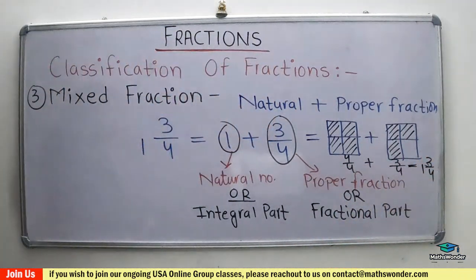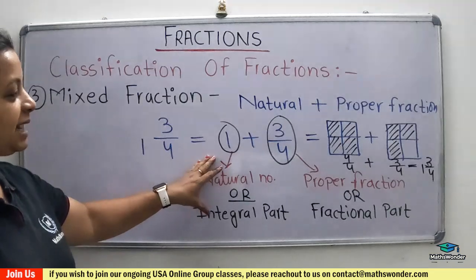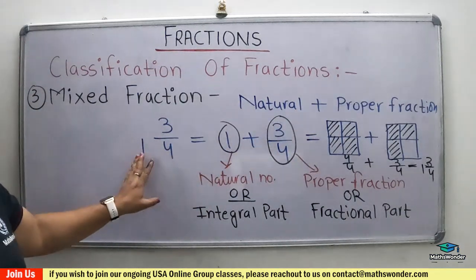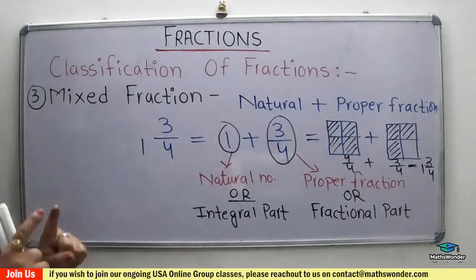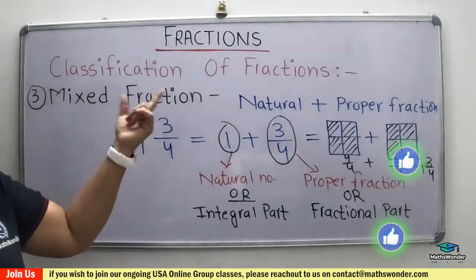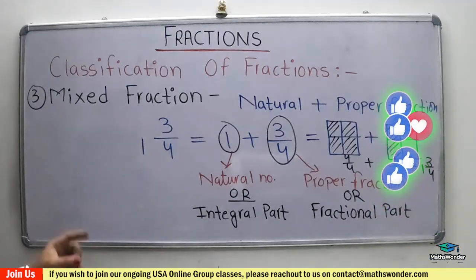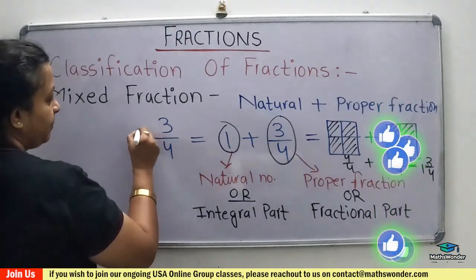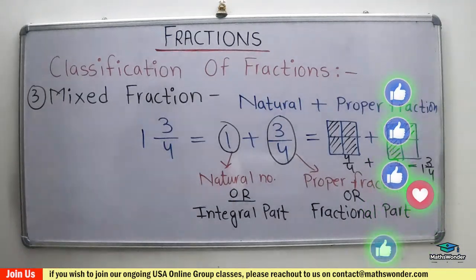3/4, right? So this is the pictorial representation of a mixed fraction. With a mixed fraction, you will always get two figures. Suppose the natural number is 2, then you will get 3 figures. So according to the natural number, it will change. Okay, understand what is the name of the mixed fraction?